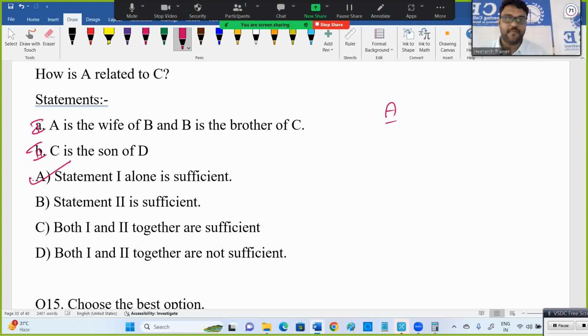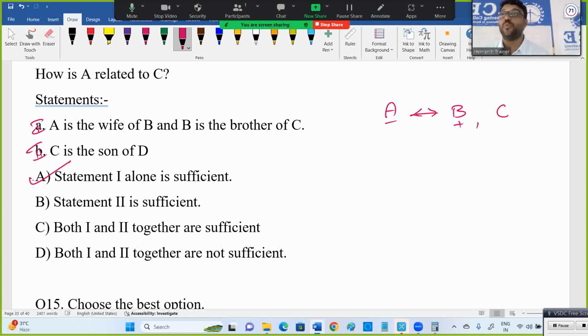A is wife of B, B is brother of C, so A is sister-in-law of C. A is female. I don't want C's gender. They're asking how is A related to C? A's gender is required. A is already the wife, which means female. It's sufficient. A is sister-in-law of C, because a brother's wife is called sister-in-law. So 1 alone is sufficient. No need to go for 2.